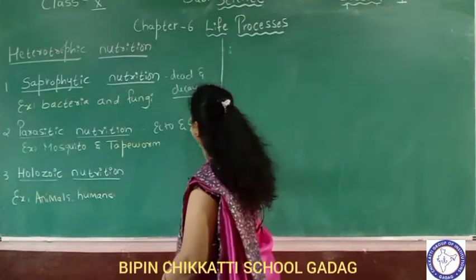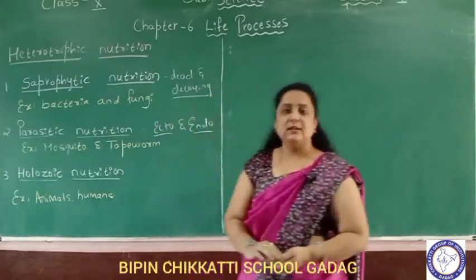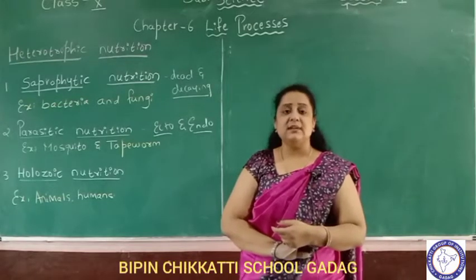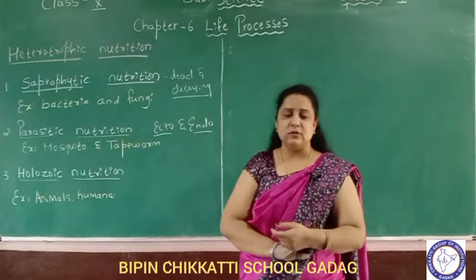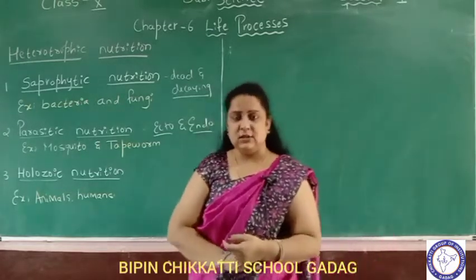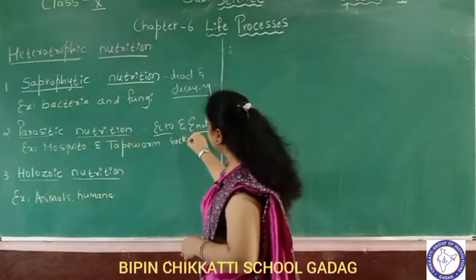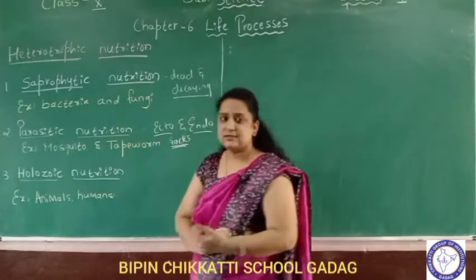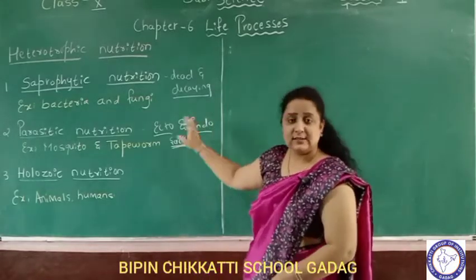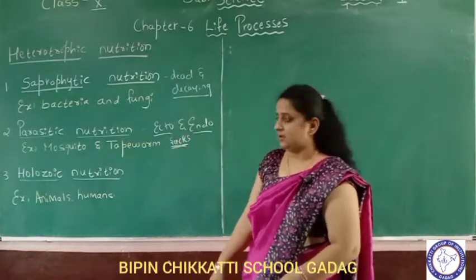Ecto and endoparasites. Ecto means outside. Here the animals live outside the body of organisms, but they depend on that organism for food. A very good example of ectoparasitic nutrition is the leech. You all observed a leech. It sucks the blood. So it depends on the blood of other animals, especially cattle, but it lives outside the body, not inside the body. Such a nutrition is called ectoparasitic nutrition.